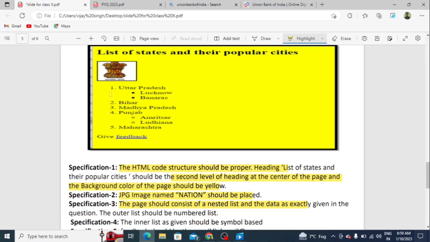Students, let's see here. The first list is the ordered list, and in the inner list we are using an unordered list: Lucknow, Banaras, and in Punjab, Amritsar and Ludhiana. Students, this is the inner list.